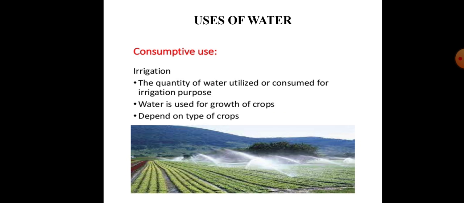Okay, so the next one, uses of water. The first one is consumptive use. Irrigation: the quantity of water utilized or consumed for irrigation purposes. Water used for growth of crops depends on the types of crops.